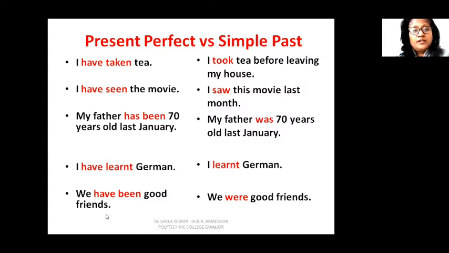You are maintaining the connection with the present, and you are sure that if you meet again, then again you will meet like friends. So in this way, present perfect and simple past tense, they have to be used with discretion. You should know what you want to communicate, what is the purpose of communication, and according to that, you should use simple past or present perfect tense. See, both deal with action which happened, which are complete. So, action completed, maybe in near past or maybe in remote past.